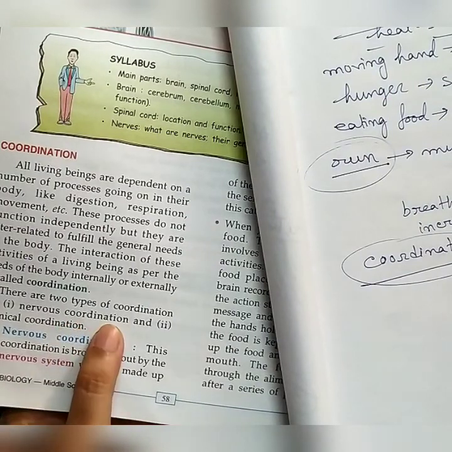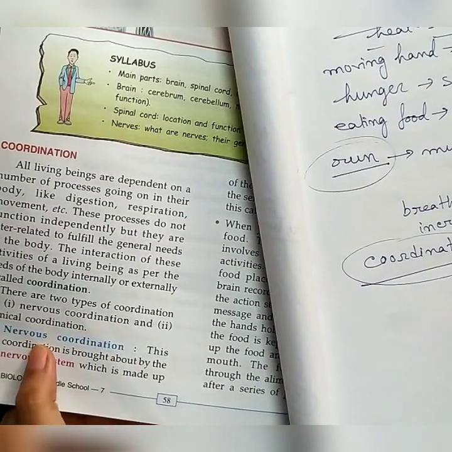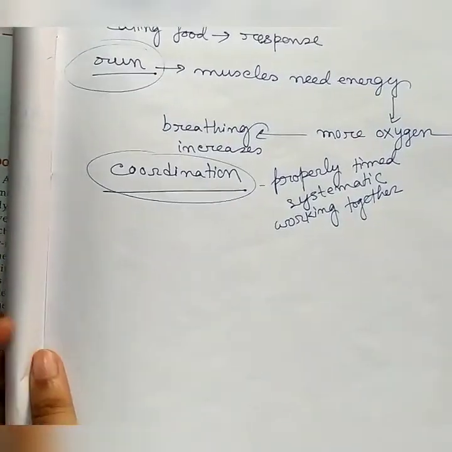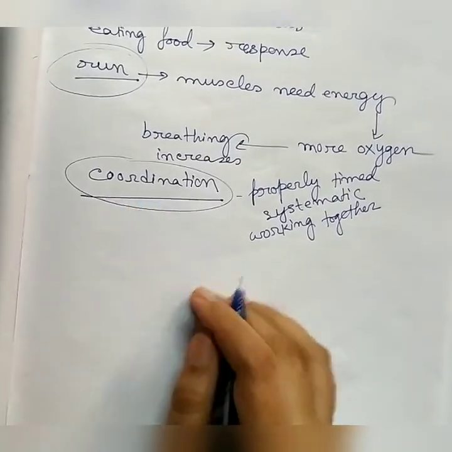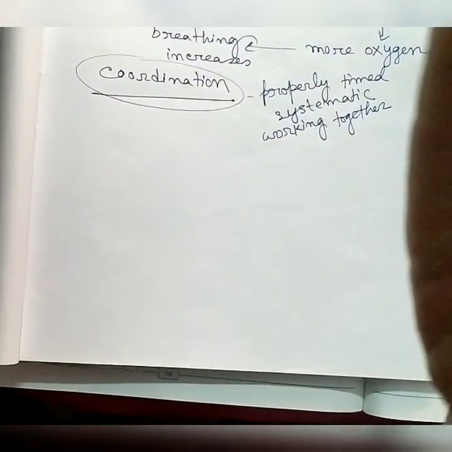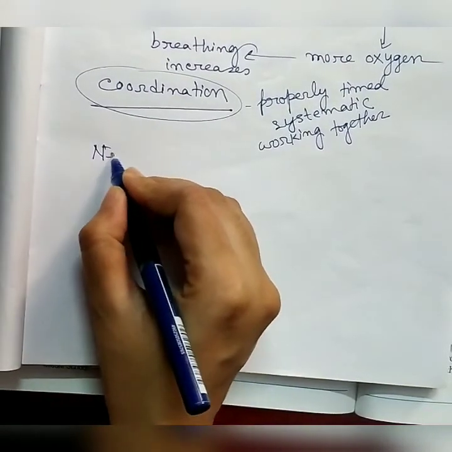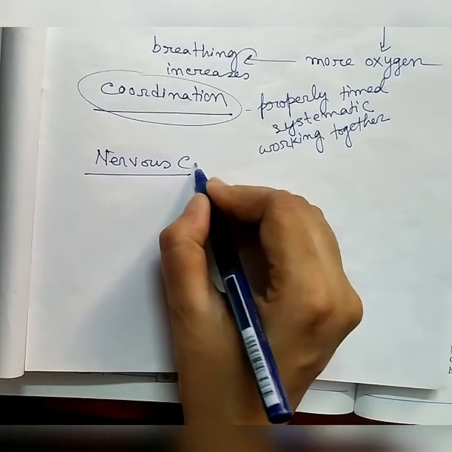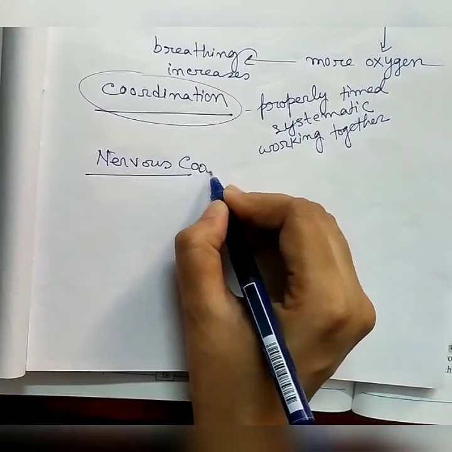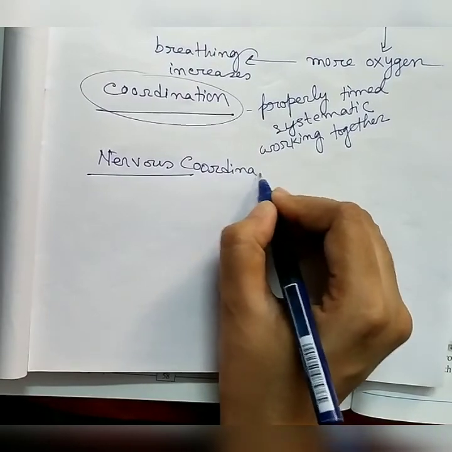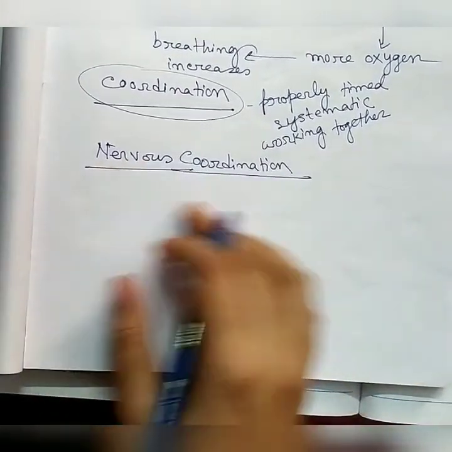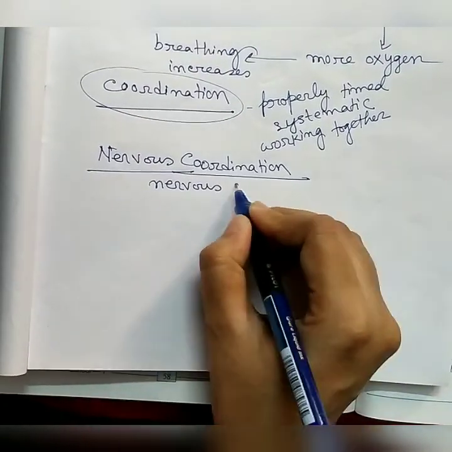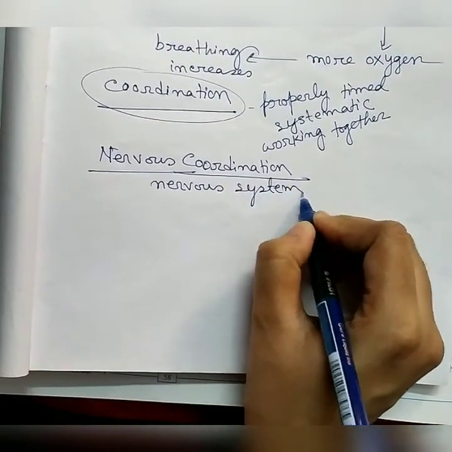One is nervous coordination, another one is chemical coordination. What is nervous coordination? First one is nervous coordination. Nervous coordination is done by the nervous system. You know, in our body there is a nervous system. You have heard about that.